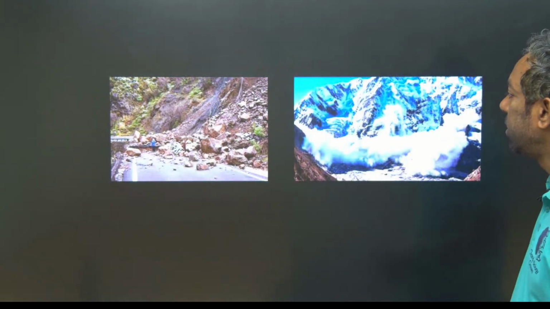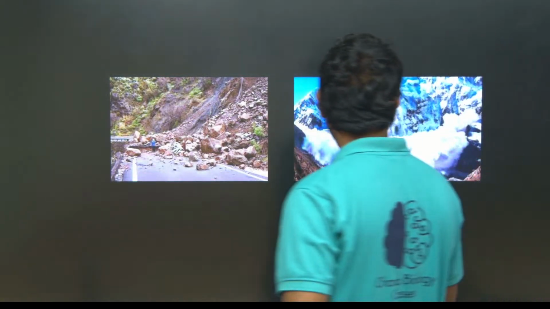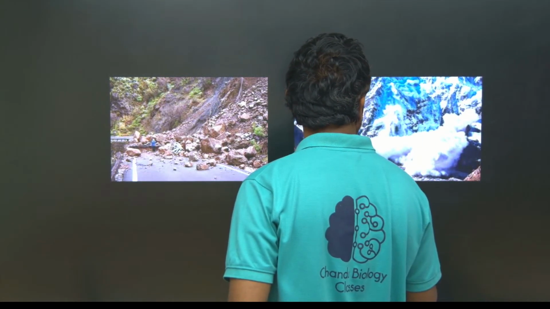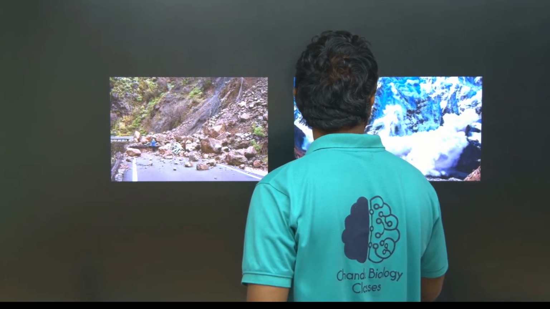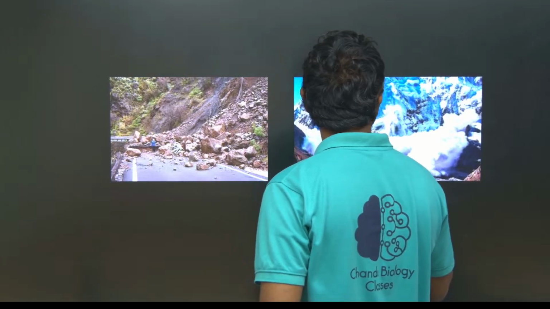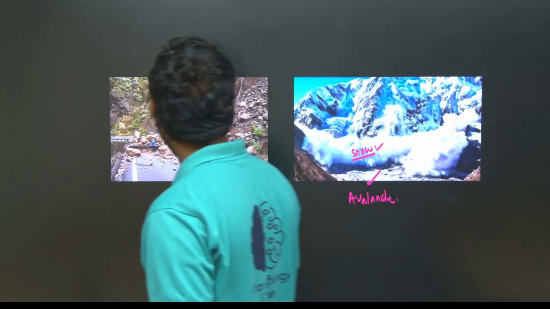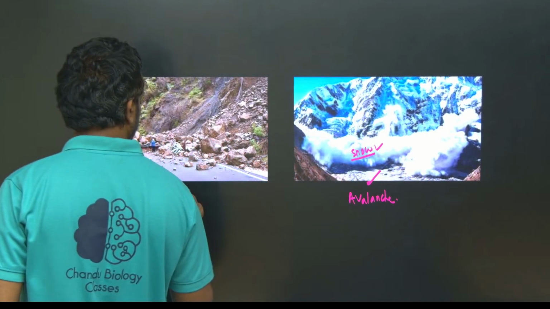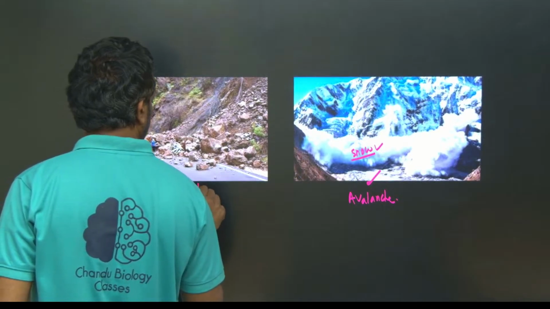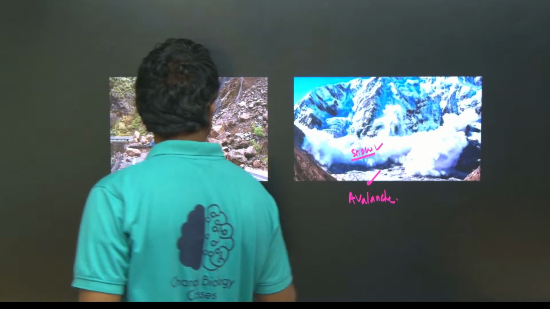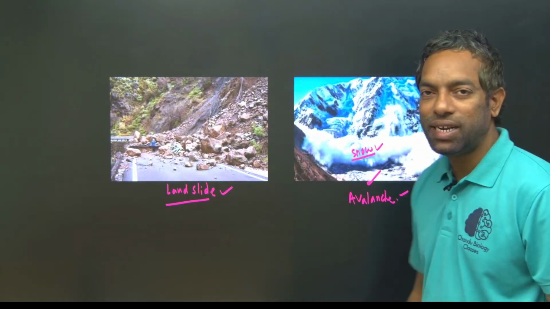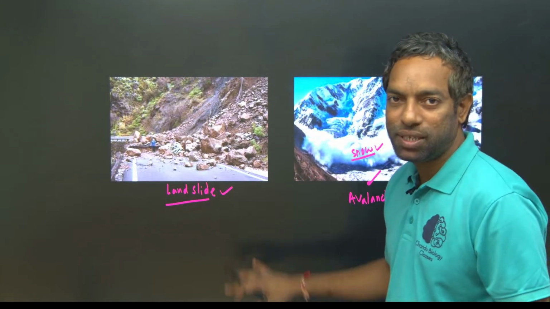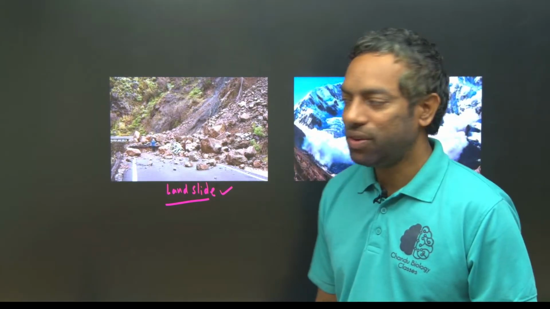This is an avalanche. It is snow, guys, that can easily come down. This is a landslide. Avalanches and landslides occur mainly in the Himalayas because of deforestation, steep slope and huge rainfall.